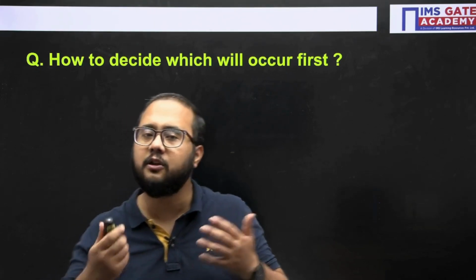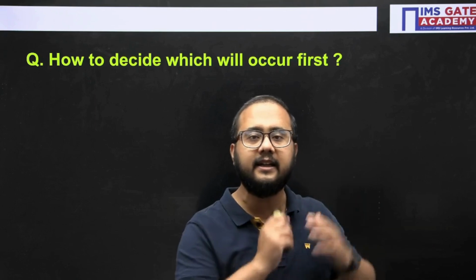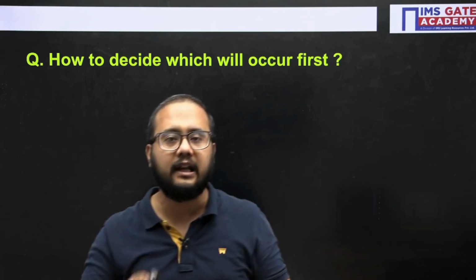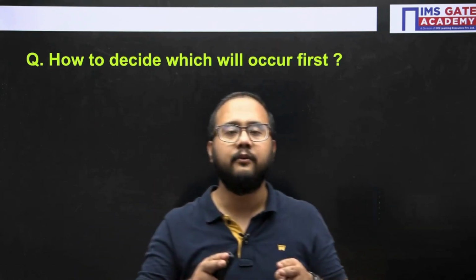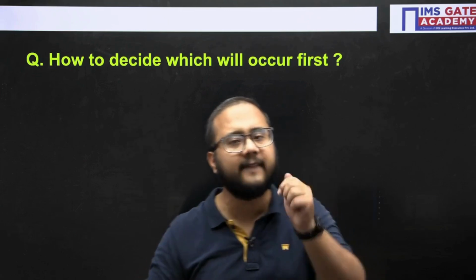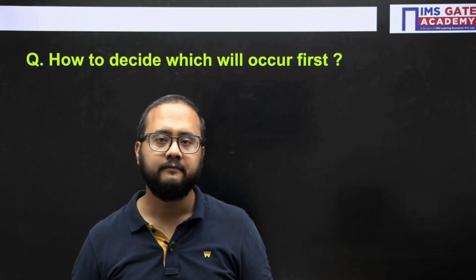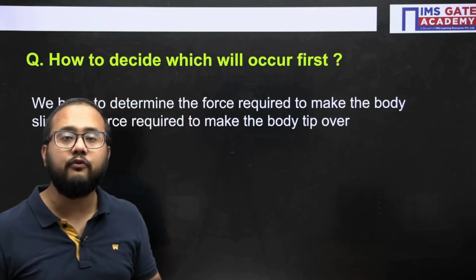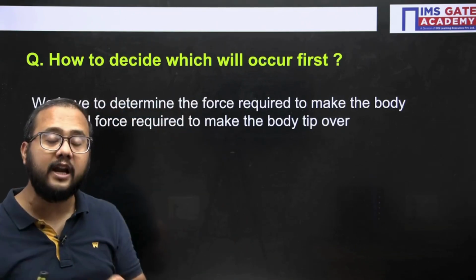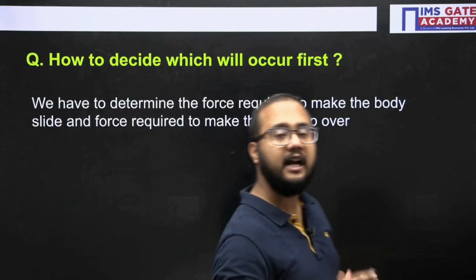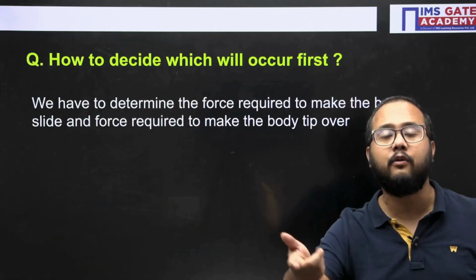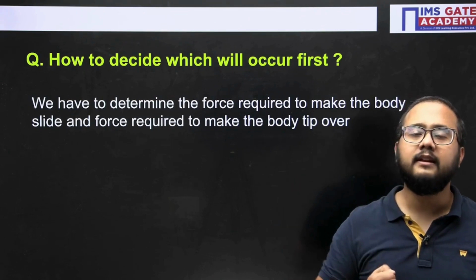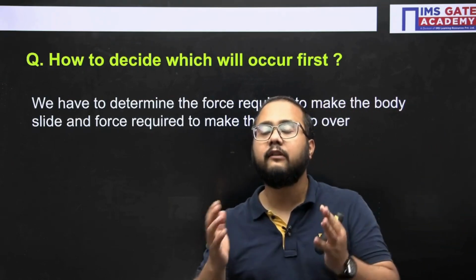Force required for the toppling case and force required for the sliding case. Both the values I will calculate and then compare. Whichever has the less value, that particular case will occur first. I hope this point is clear. So you need to understand what we need to do. We need to determine the force required to make the body slide and the force required to make the body tip over. Right. Now next question, sir, how to calculate those forces?